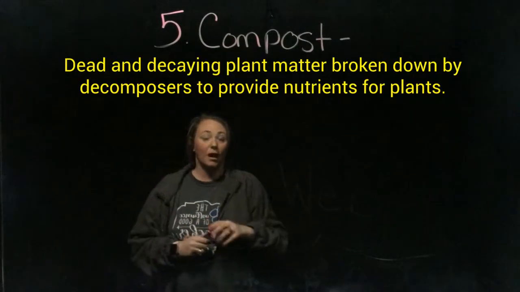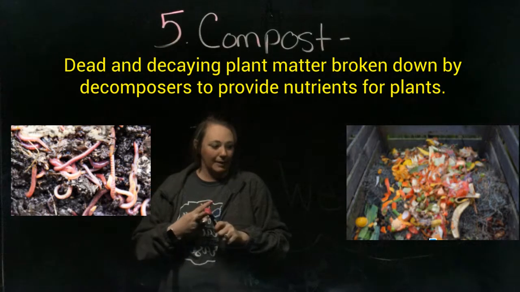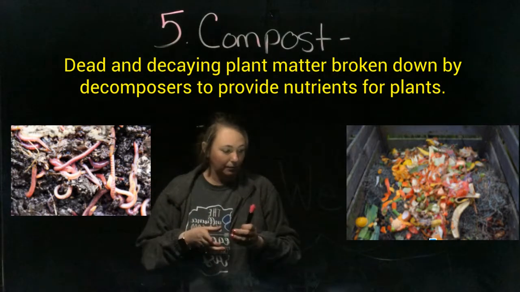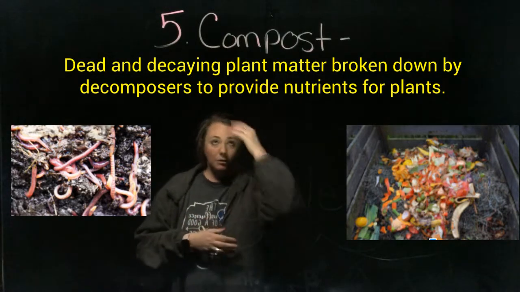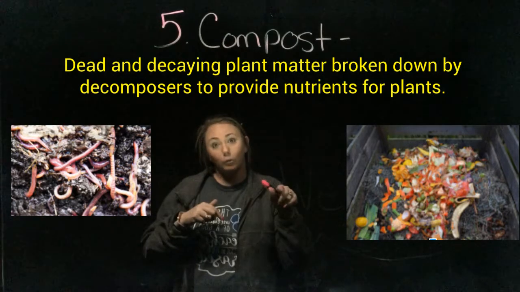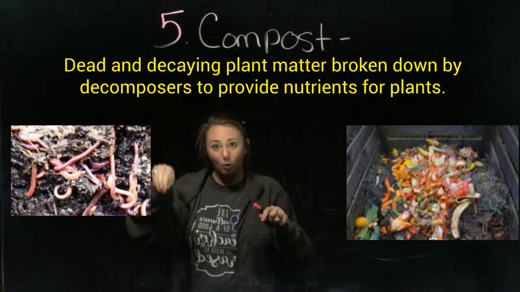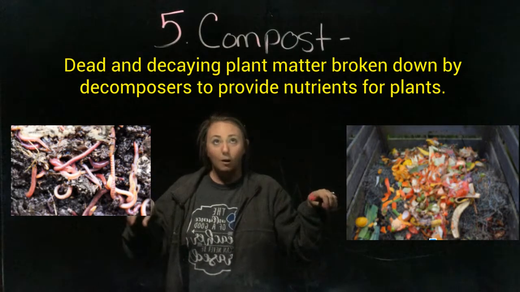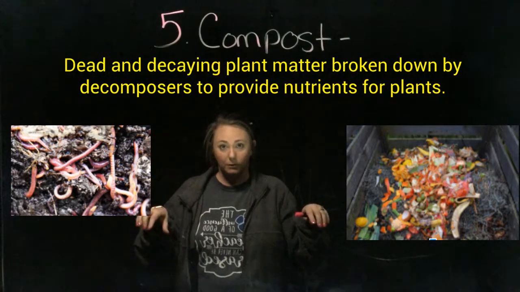Our next word is compost. Compost just means dead or decaying plant matter broken down by decomposers to provide nutrients for plants. So a compost, in our windowsill, we have those two little boxes. One we put an apple core in, the other one we put a piece of paper in. Those are called compost boxes. We're watching those two items decompose.